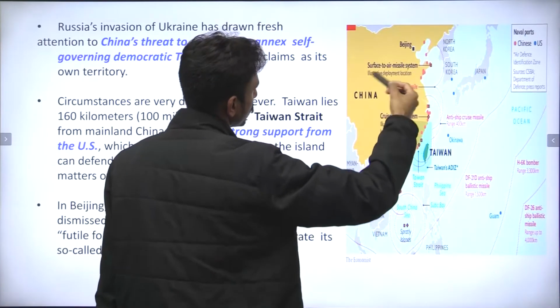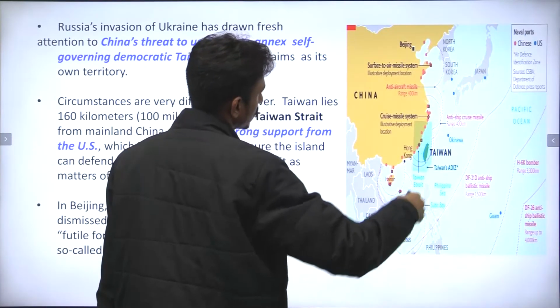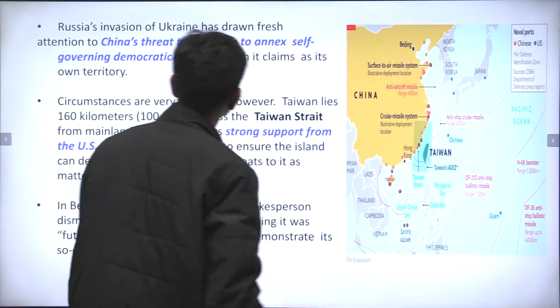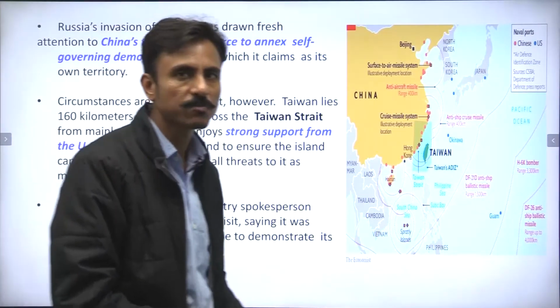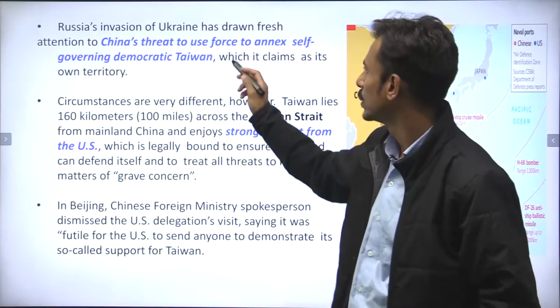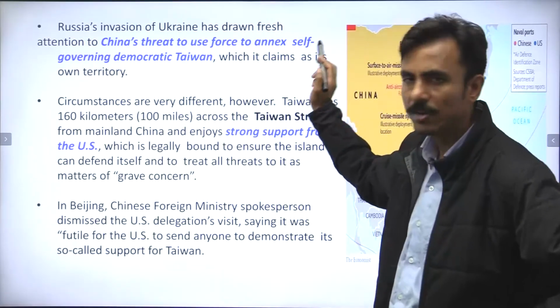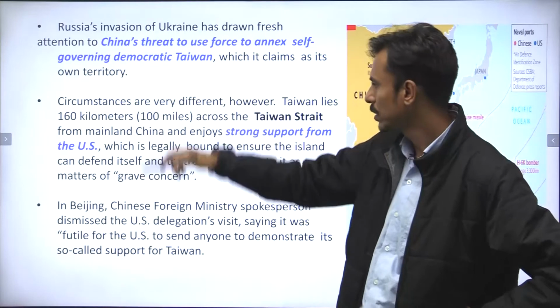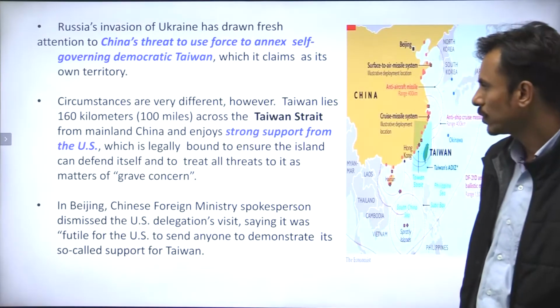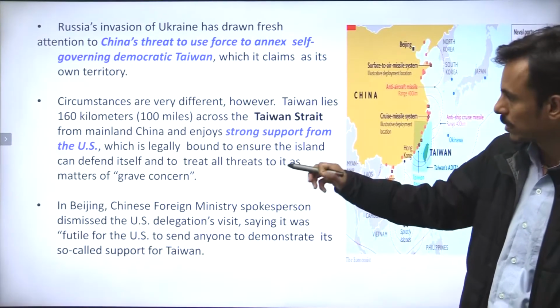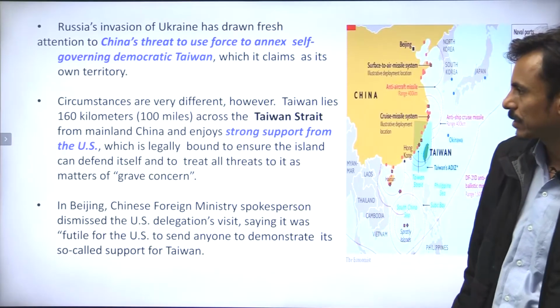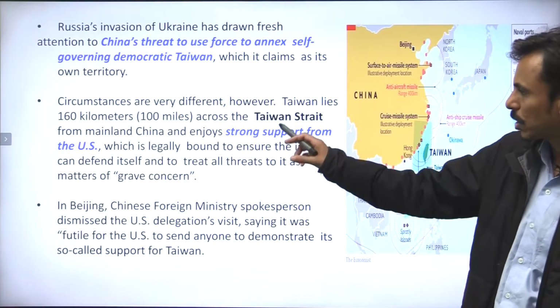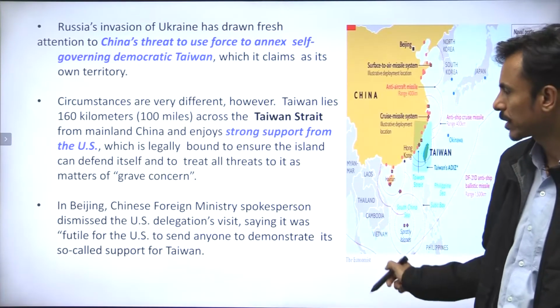These are surface to air missile systems, cruise missile systems over its coastal areas. And as I said, there is an imminent threat of China invading or using force to annex self-governing democratic Taiwan, correct? So therefore the American officials are visiting Taiwan, and definitely Taiwan enjoys strong support from America, correct?